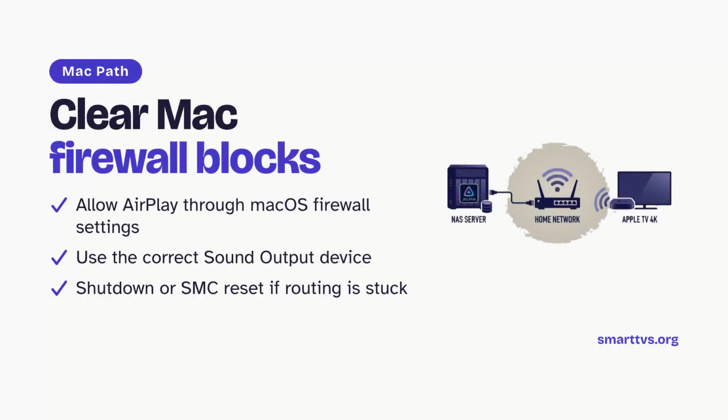Mac AirPlay failures can be blocked by the firewall or a stuck sound output. Check system settings, sound, output, then allow AirPlay traffic through the firewall. If routing is still frozen, shut the Mac down fully or use the reset path in the guide.